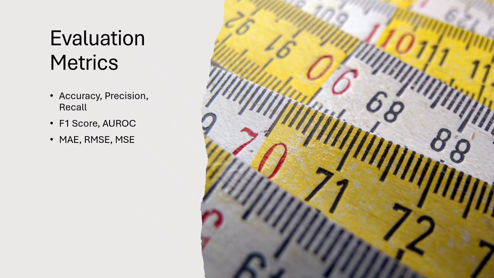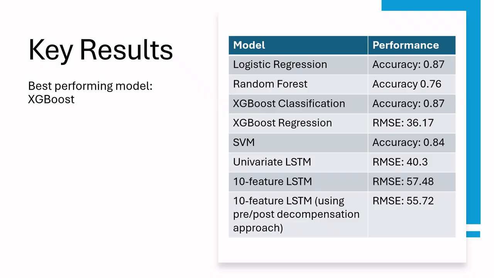We used mostly standard classification metrics to evaluate our models: accuracy, precision, recall, F1 score, and area under the receiver operating characteristic. For regression models, we used mean squared error, root mean squared error, and mean absolute error.